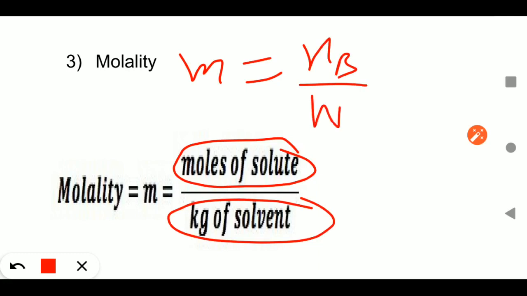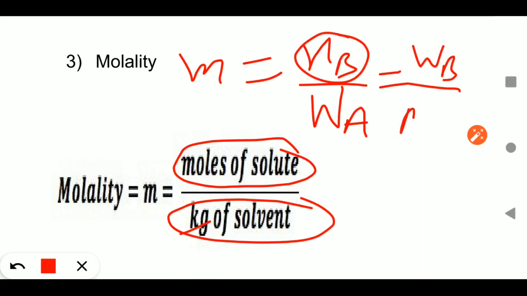You will take weight, because kilogram is there. Weight of solvent means WA. So when you simplify this formula, what will you get? In place of moles, what will you write? Amount of solute upon molecular mass of solute into weight of solvent. But this weight is in kilogram.